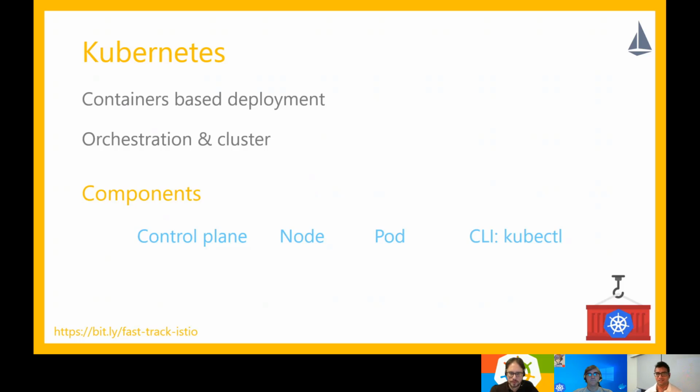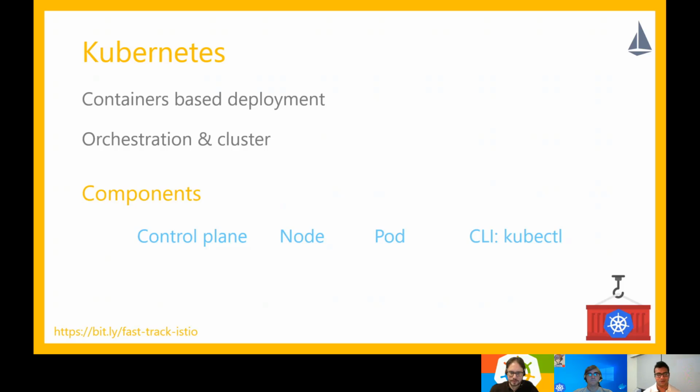So what Kubernetes does is it manages containers for you. You provide it a spec, it reads that spec, and puts your container workloads on the nodes based on the knowledge that it has of the cluster which it is operating on. So orchestration is its key capability. It knows where to place the service, how to monitor its health. If a service instance goes down, it would reprovision it somewhere on another healthy node if node health is an issue. So Kubernetes is made up of 4 small components.